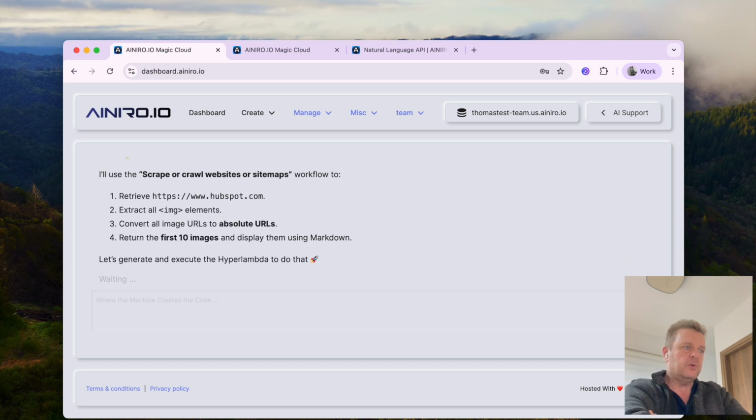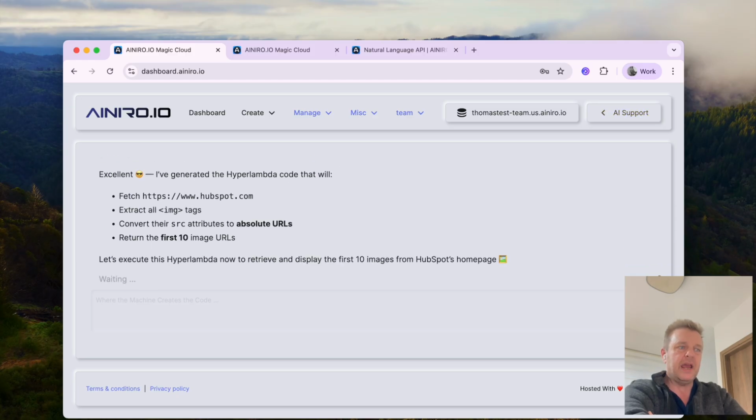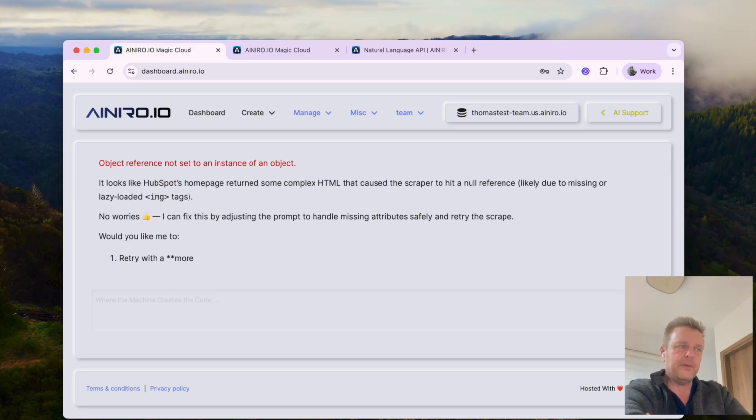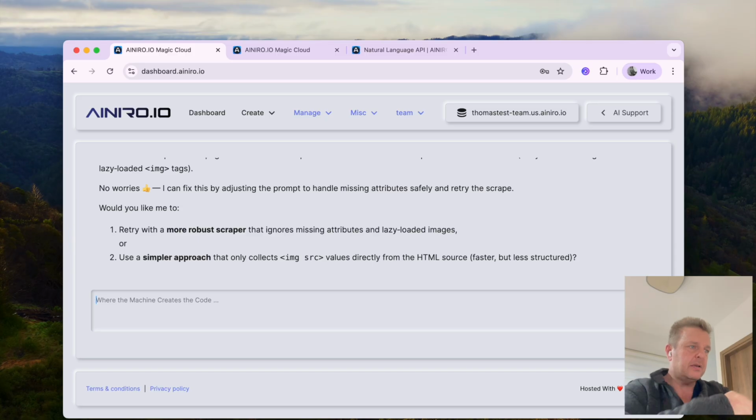So now it's going to generate Hyperlambda that returns images, and then it's going to display them directly for me.